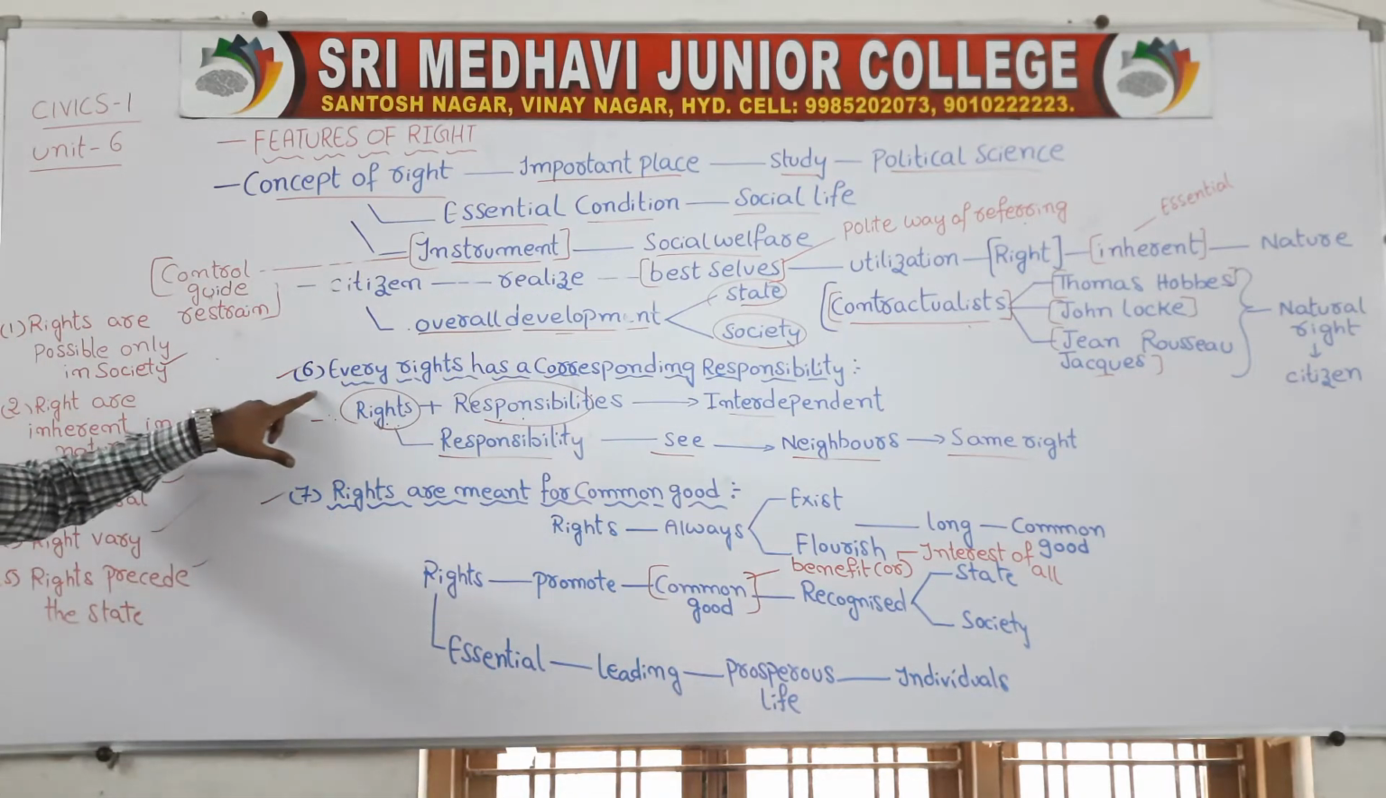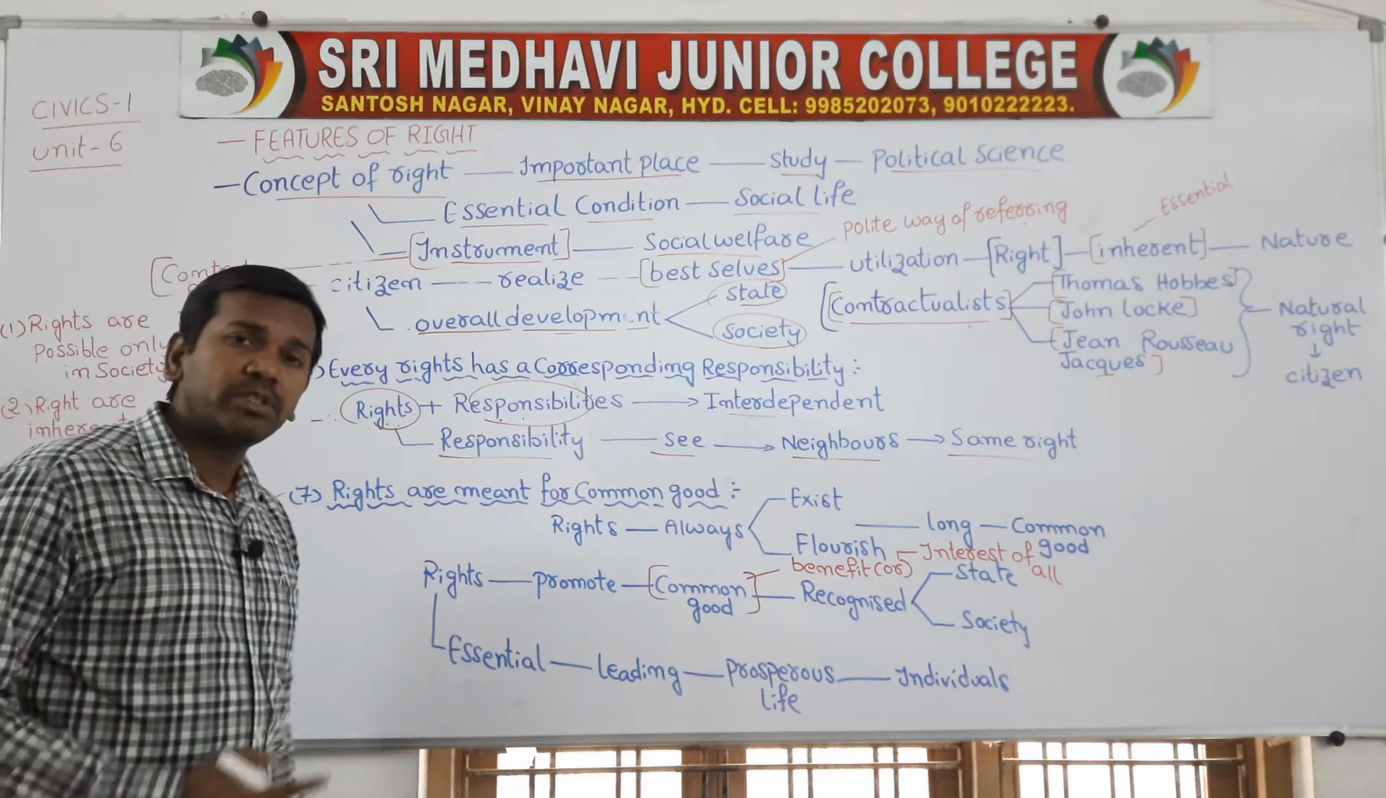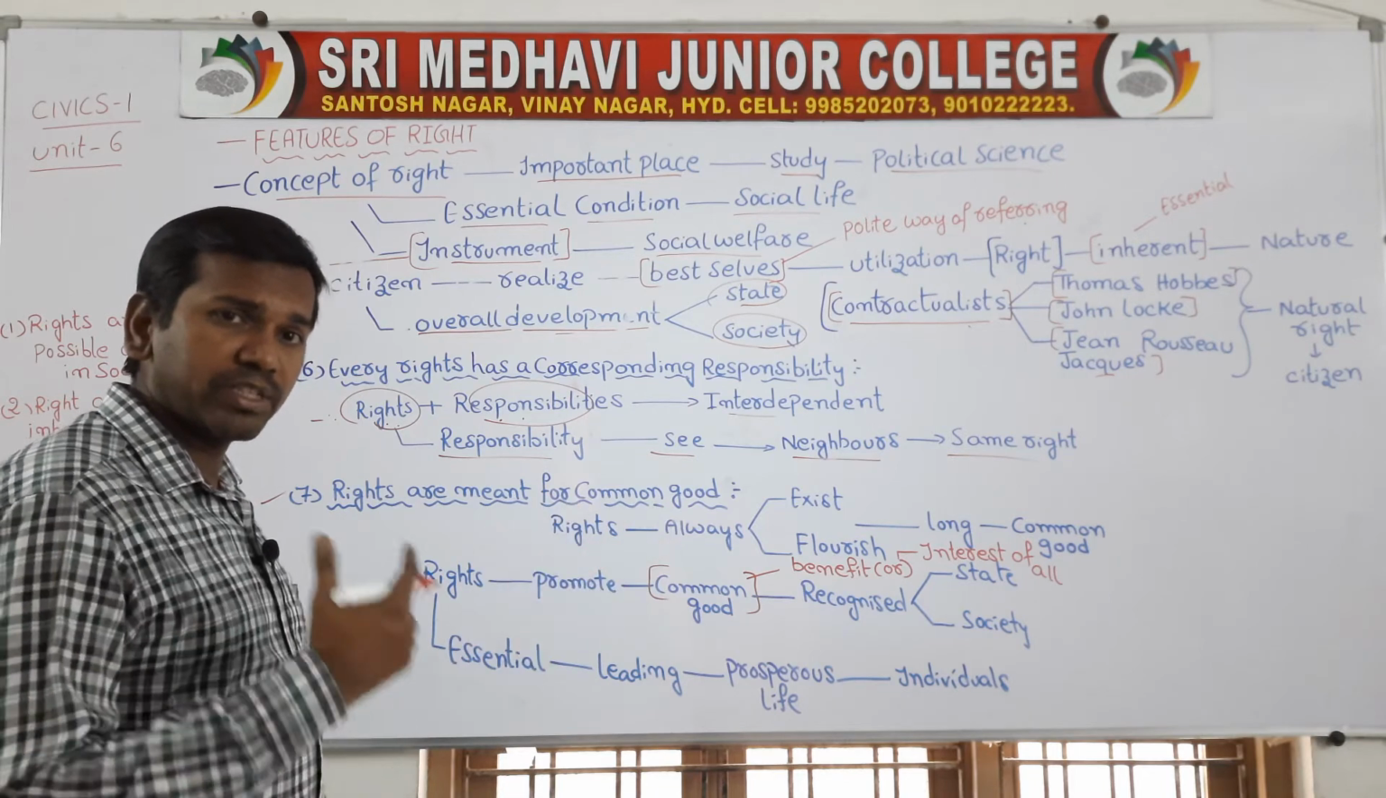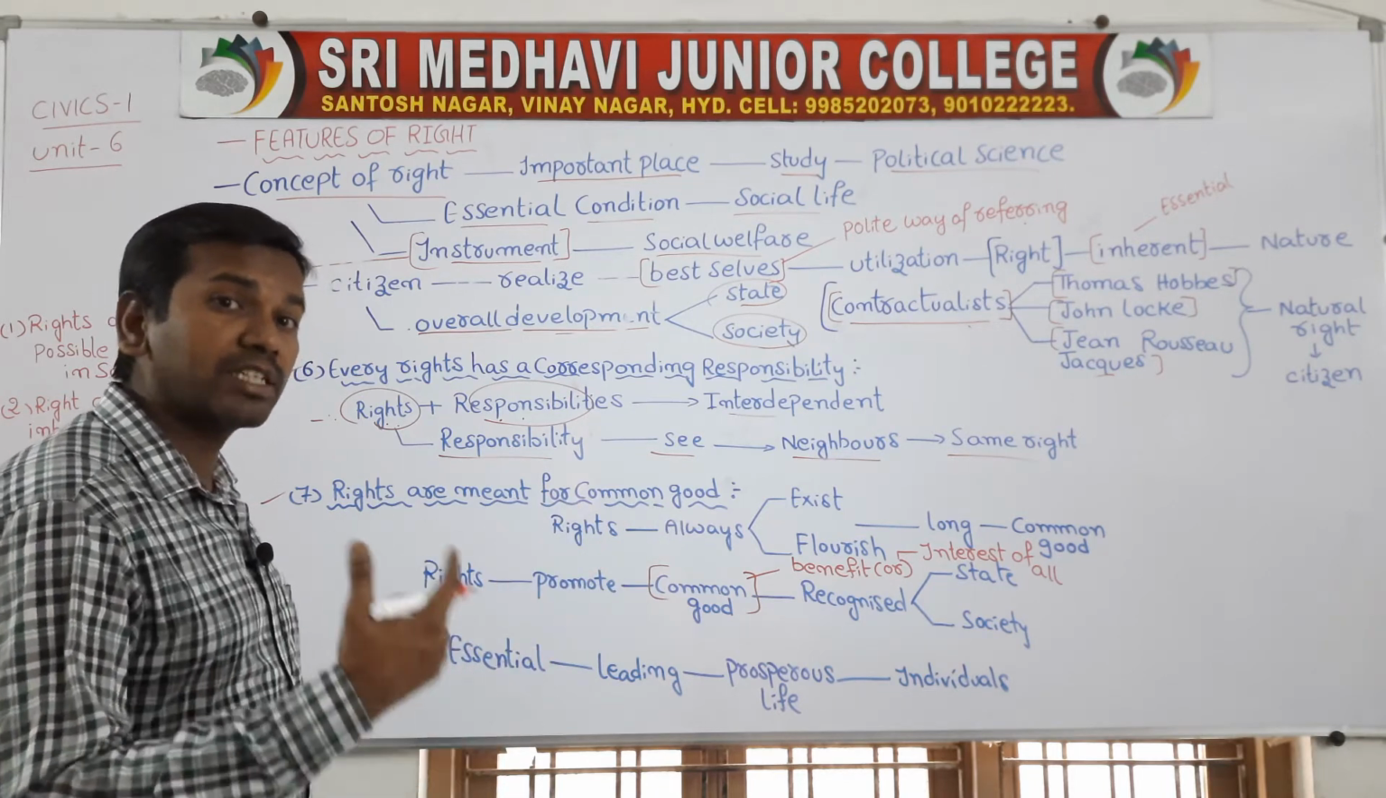So rights and responsibilities are interdependent. Rights and duties are interdependent on each other. Without rights there will be no responsibility. The first important responsibility of every citizen is to see that he, along with his neighbor, is enjoying the rights or not. Next.